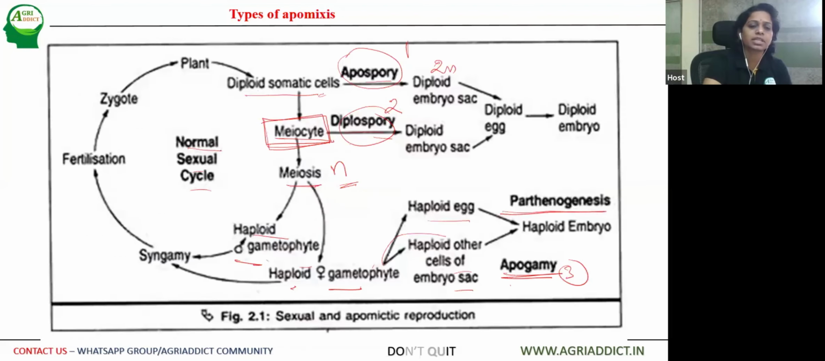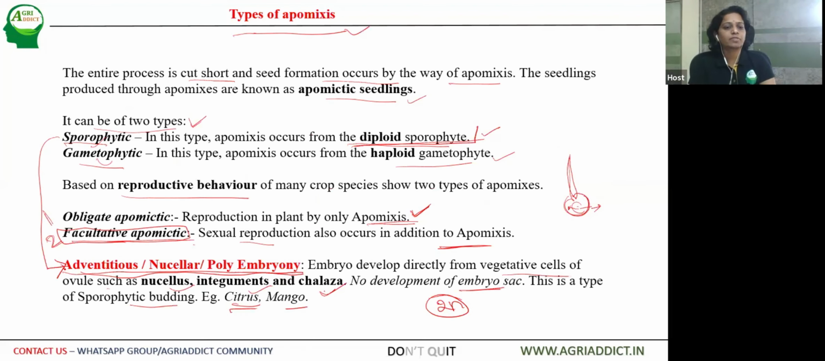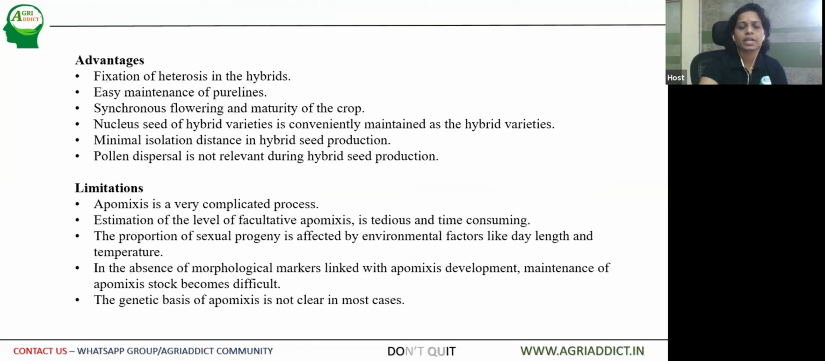But horticulture importance is with the help of this adventitious polyembryony only. This is of major importance. This is of commercial importance, and you have to remember it from the exam point of view. Then there are also several advantages and limitations for this apomixis. See here, the first one is fixation of heterosis in the hybrids. So we can fix the heterosis, the hybrids which are of premium quality when compared to the mother plant. So the characters can be fixed with the help of this apomixis.